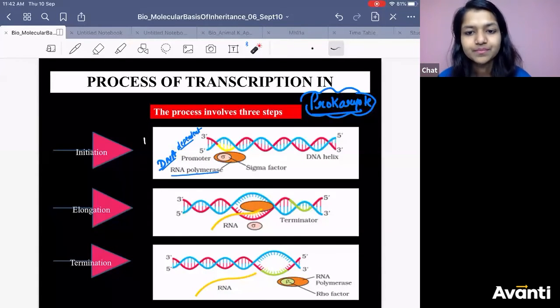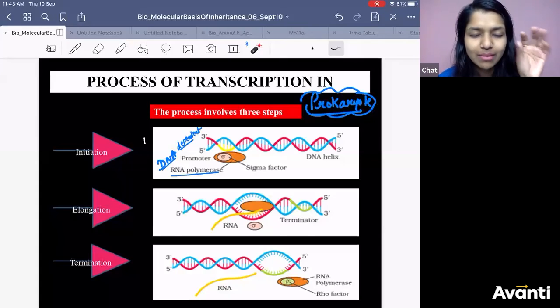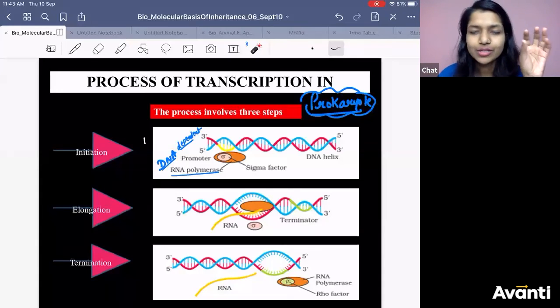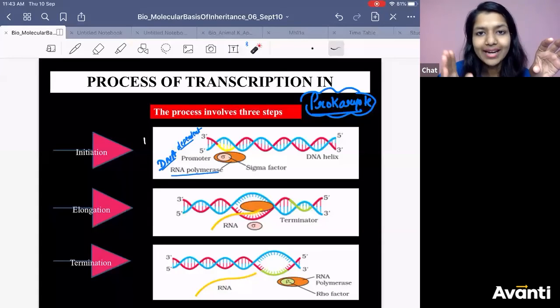Got it? Initiation. What happens at promoter site? Sigma factor binds. RNA polymerase can recognize the sequence by the sigma factor. They have a box, Pribnow box, having the sequence of TATAAT, 6 nitrogenous bases, and then initiation starts. All the ribonucleotides along with 2 more phosphorus come, and then elongation happens in the structural gene.